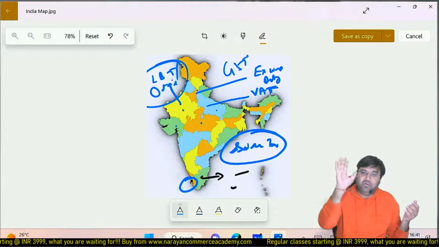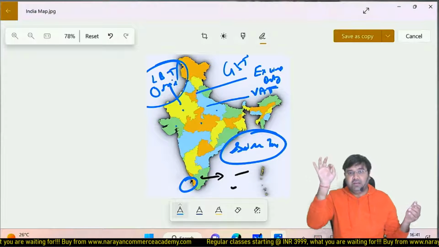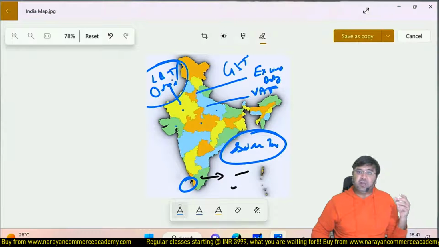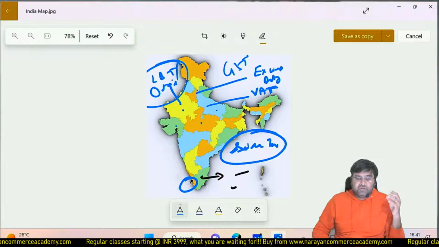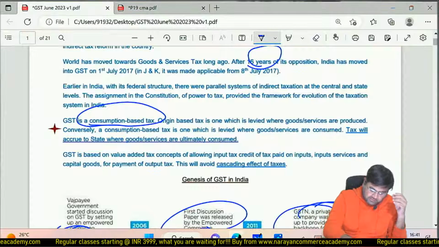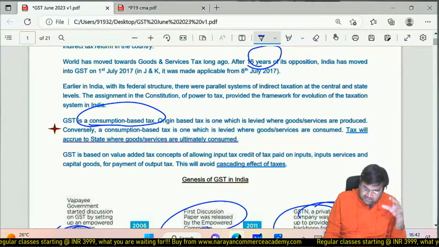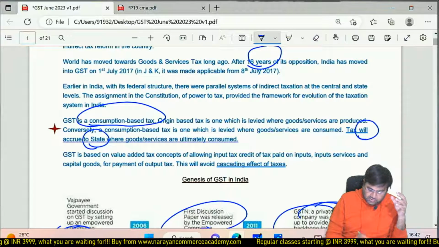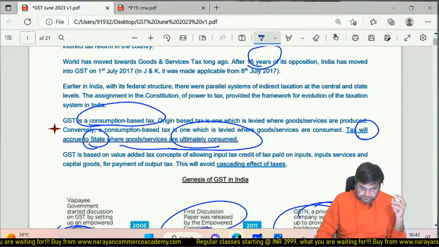Now this is the revenue of that particular state where the goods or services are actually consumed. So GST is just the opposite of the previous tax law. GST is basically a consumption based tax. A consumption based tax is where the revenue is going to accrue to the state where goods or services are ultimately consumed.